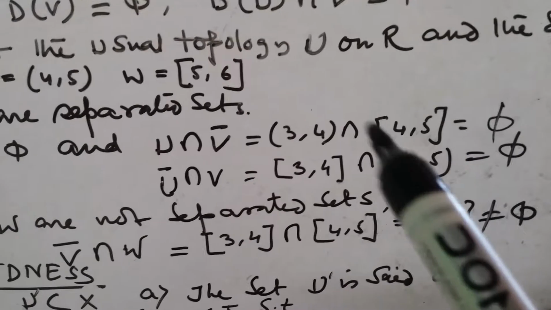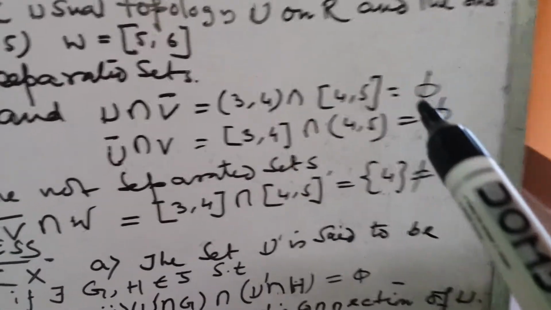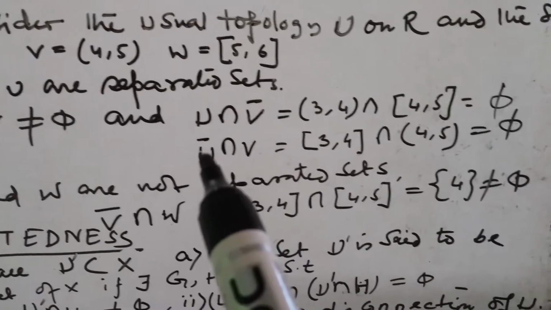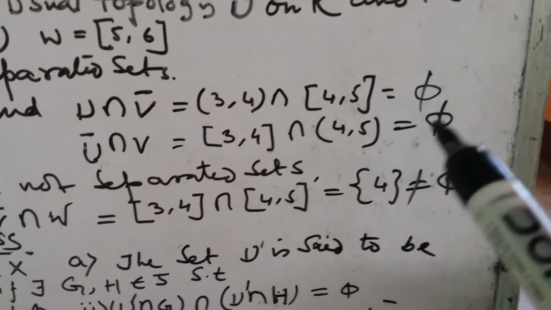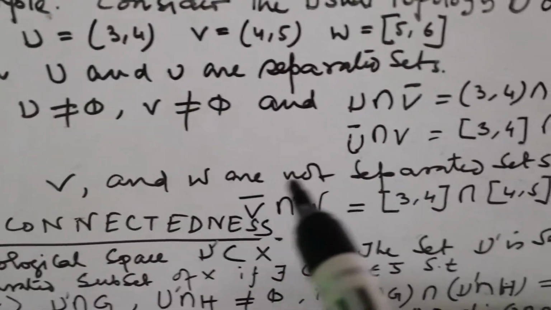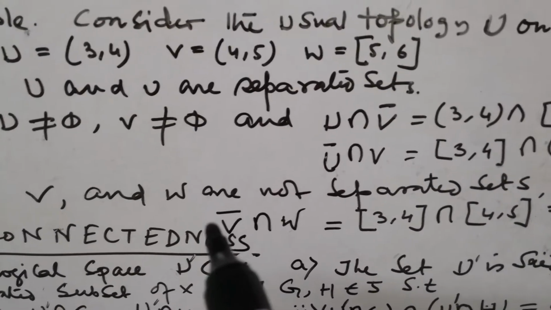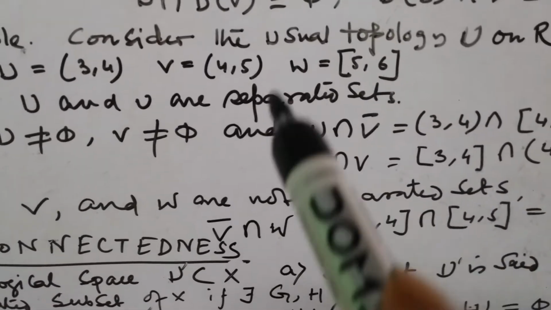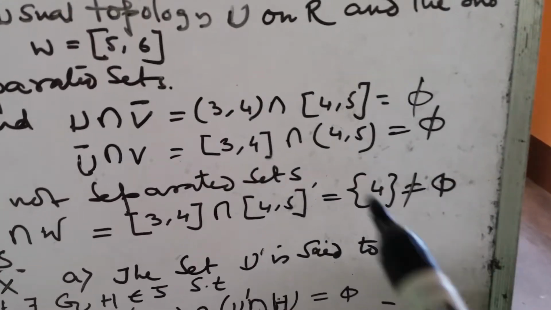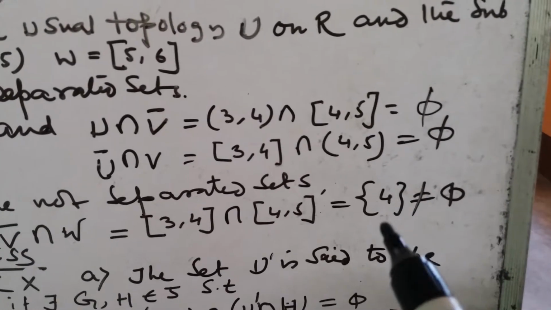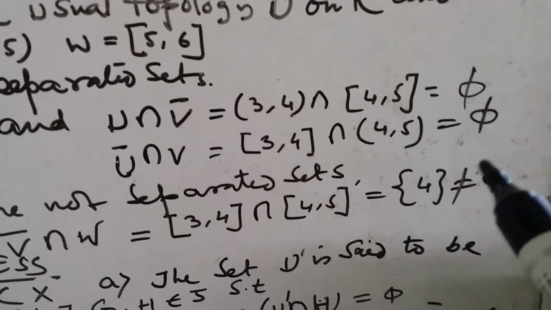Because that is closed, derived, so that is equal to phi, and U derived intersection V, that is (3, 4), here that is an open interval, so it is a closed interval, so that is equal to phi. But V and W are not separated because V bar is a closed interval and W is a closed interval, so here the intersection must be the set {5}, which does not belong to V.